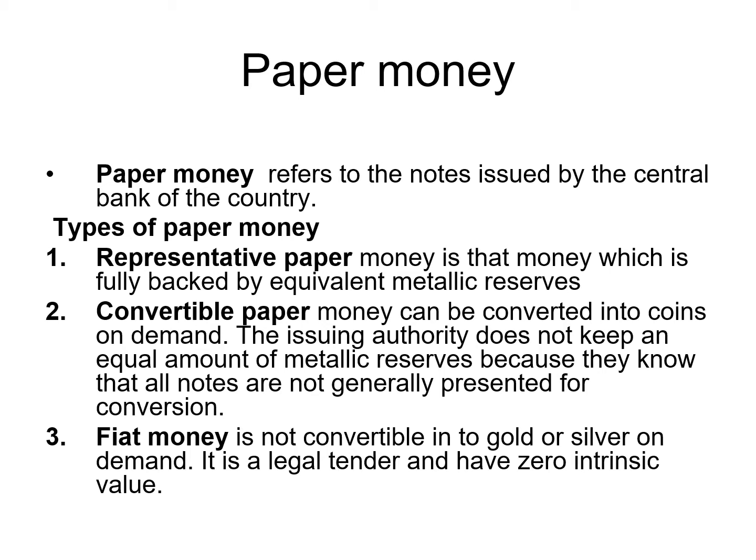There is another kind of money that is called fiat money. Fiat is also a paper money, and in this type of money there is no reserve or security behind the issuance of these notes. It is only money because the government has declared it as legal tender, and it has zero intrinsic value. That means there are no reserves or government securities behind this type of money, and nowadays we are using fiat money.